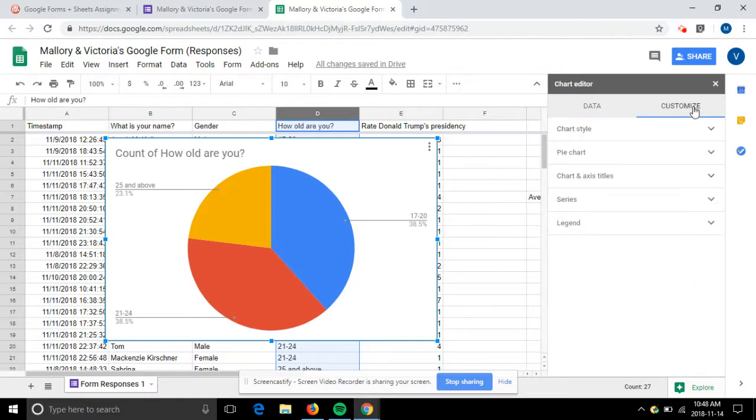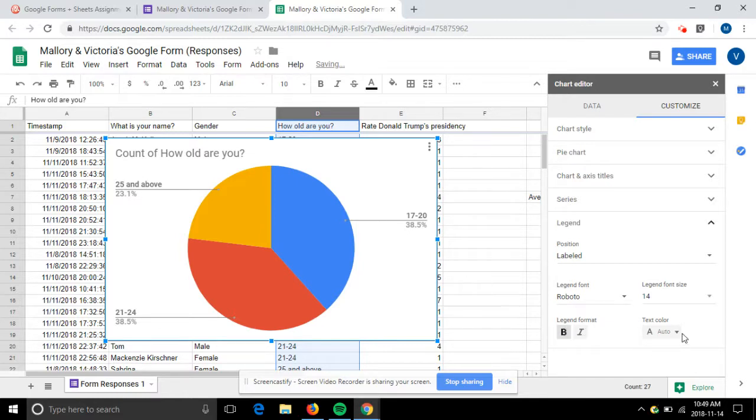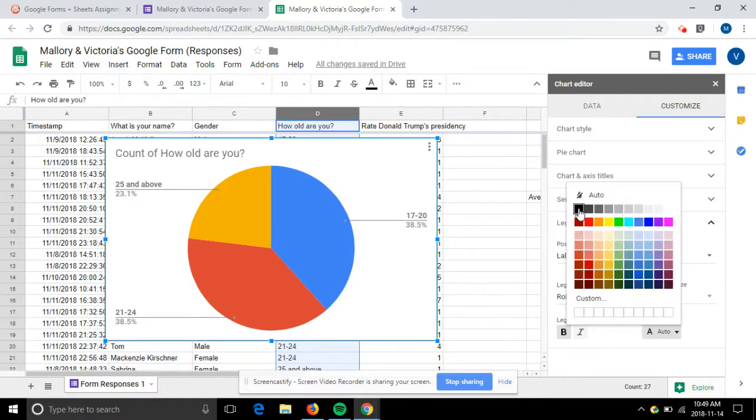We're going to go to customize, and go to series. Sorry, not series. Legends. And then from there we're going to font size. We're going to make it a little bit bigger because it's harder to read when it's smaller, for everybody who is like me and half blind. We're going to make it bold, and we're going to make it black.